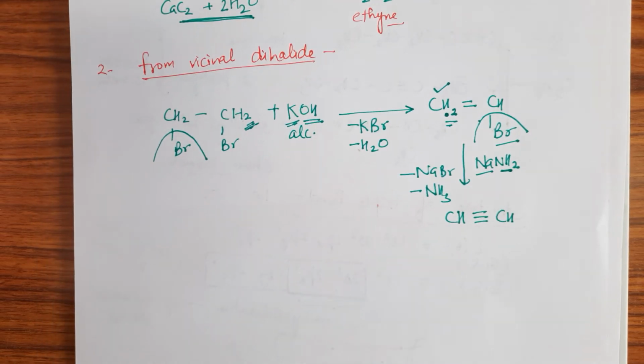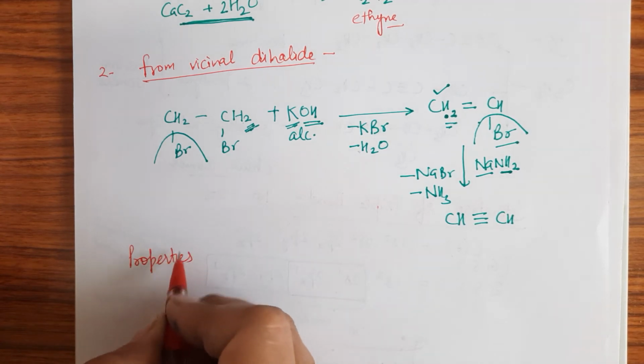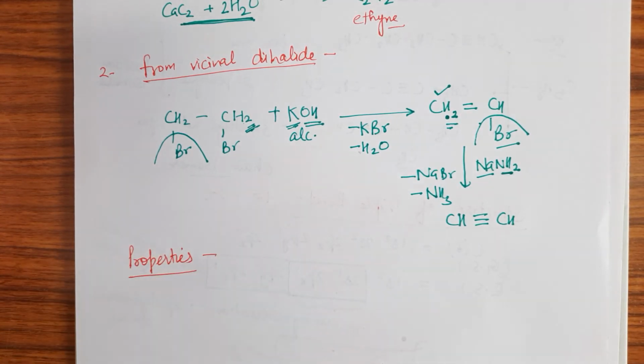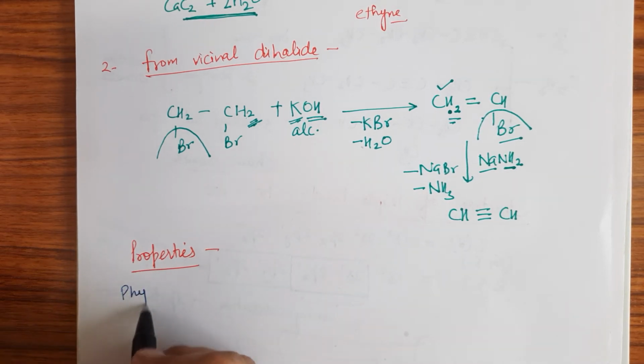Now the next thing is the properties. We are taking the properties of alkyne. So first I am taking the physical properties.